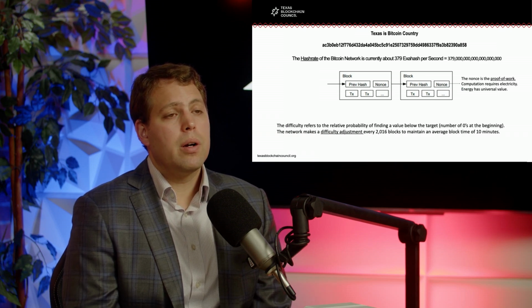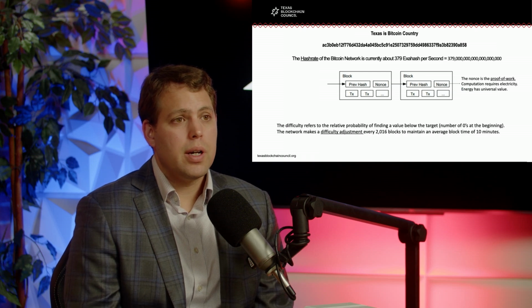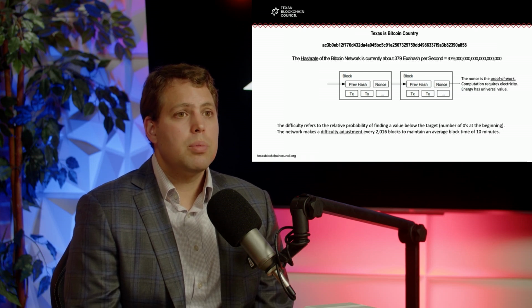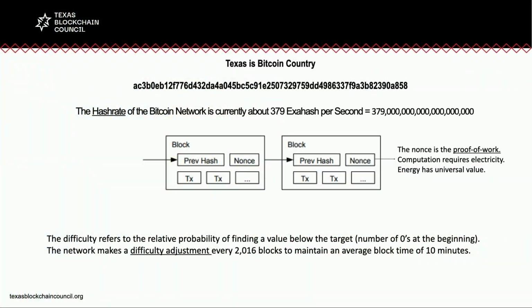And the next part here is perhaps the most important to understand, and that's the nonce. That's simply a random number. So think of our example. The input information was Texas. Texas here represents the different transactions that we're trying to verify and the previous hash from the last valid block so that there's a constant connection and continuation of the Bitcoin network so that we can have a record of all valid transactions. The nonce was whatever we added to Texas.